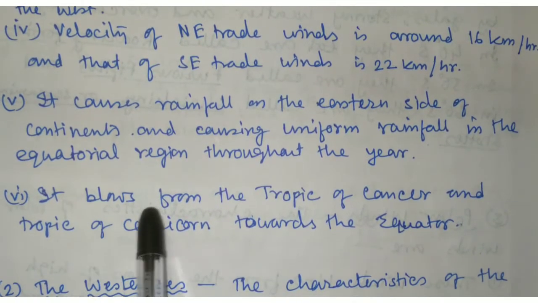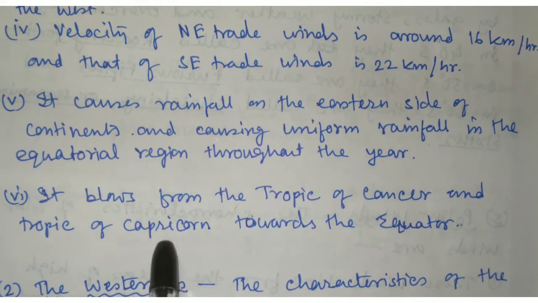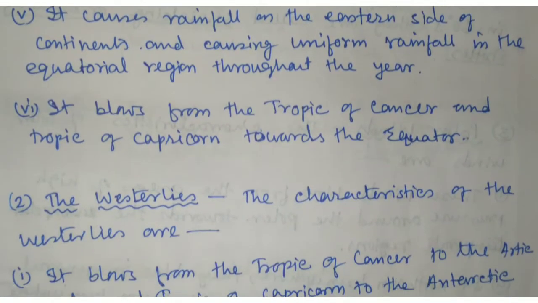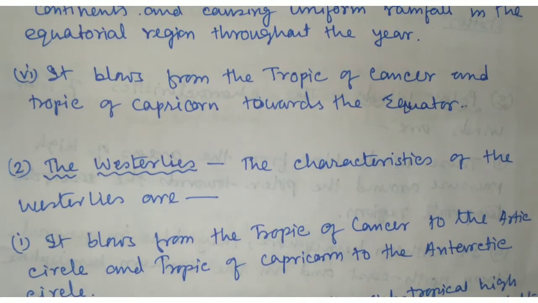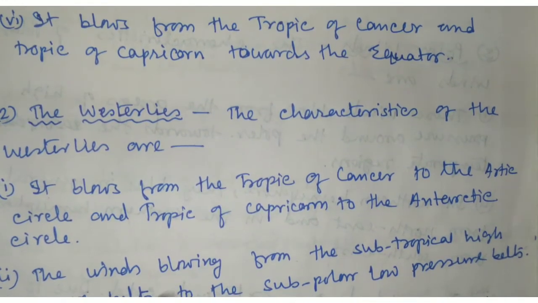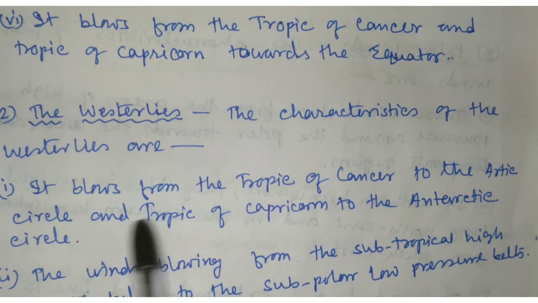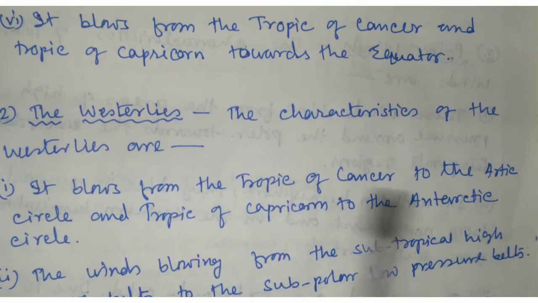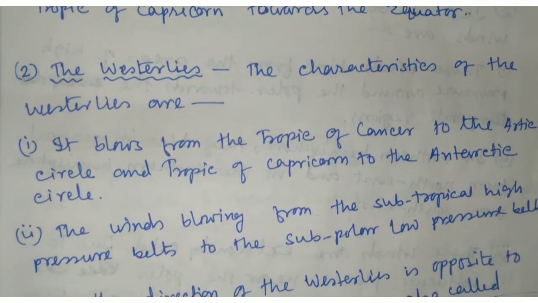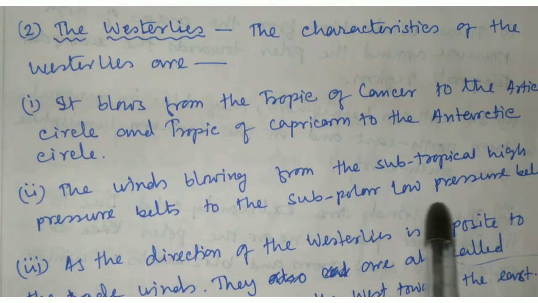Number six, it blows from the Tropic of Cancer and Tropic of Capricorn towards the equator. Now, the westerly winds. The characteristics of westerly winds are: number one, they blow from the Tropic of Cancer to the Arctic Circle and from the Tropic of Capricorn to the Antarctic Circle. Number two, the wind blows from the subtropical high pressure belt to the subpolar low pressure belt.